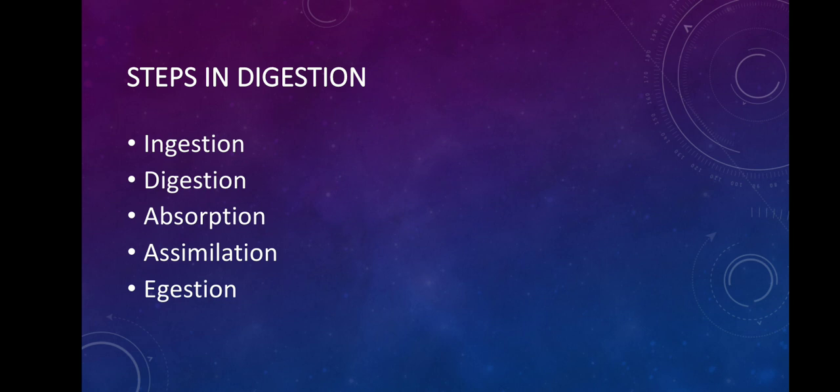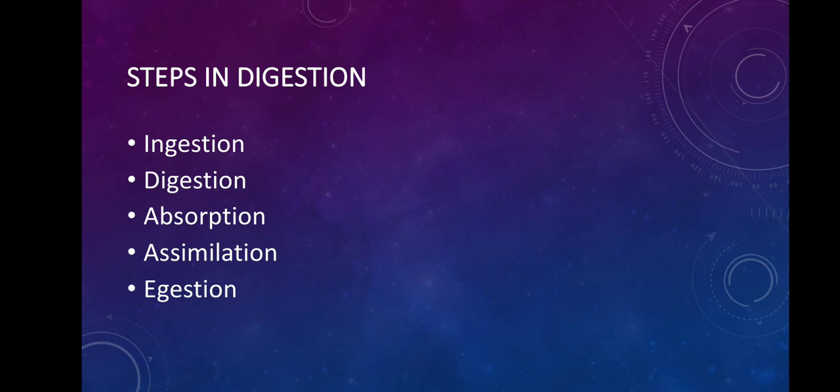Now, when we talk about the process of digestion, there are 5 important steps involved: ingestion, digestion, absorption, assimilation, and egestion. Ingestion is the process by which we take in the food. Digestion, by now you must be very familiar with this term. Digestion is nothing but breakdown of macromolecules into micromolecules.